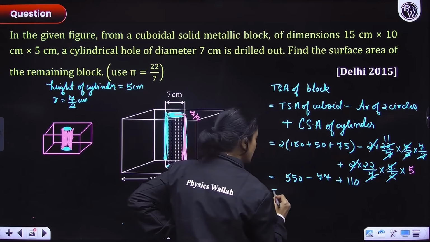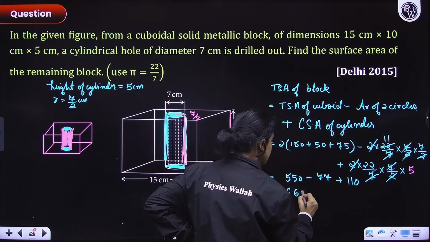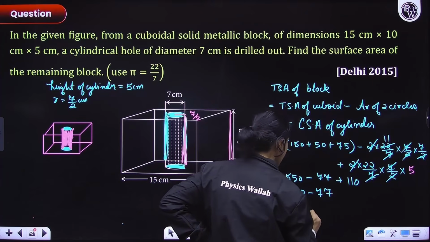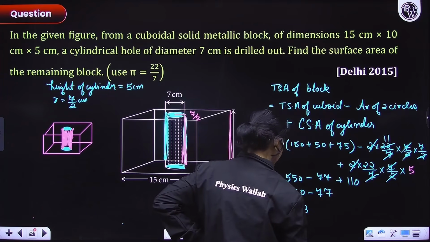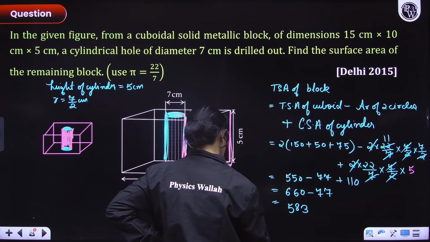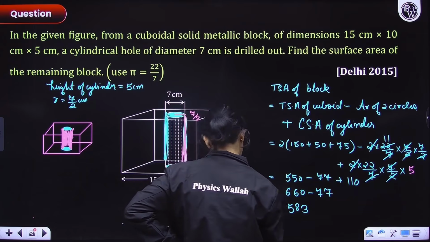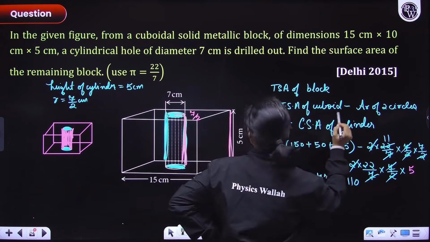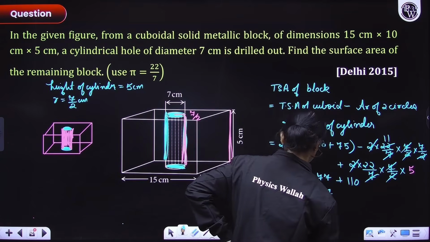Okay? So now let's quickly calculate this. 550 plus 110 would be equals to what? 660 minus 77, everyone. Okay? So 10 minus 7 is 3. Then 5 minus 7 is 8. And here we'll get 583. Right? 660 minus 77. Let's just check. 3 and 8, 3 and 5, 583. Okay everyone. So what's the answer everyone? 583 centimeter square. This is the answer.